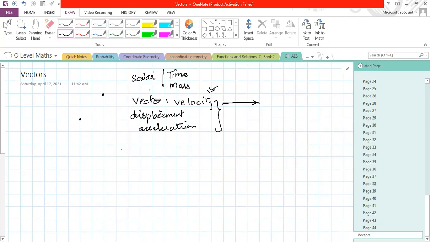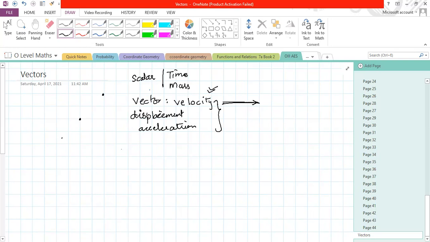Now this is the theory which you will not find in past 20 years papers, so this is not relevant to your exam. I have just told you because it is mentioning the topic vector, so you should know it. The details of it you have already studied in physics. So we stop here. Now we come to certain questions which are actually telling us how to express vectors.